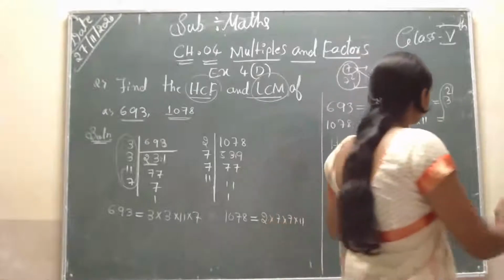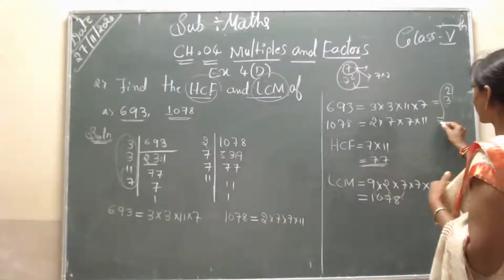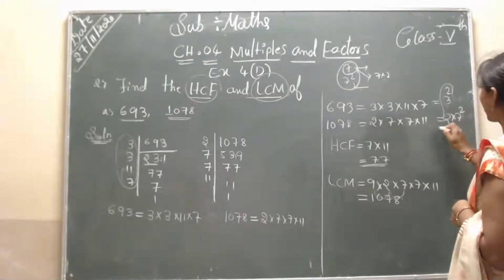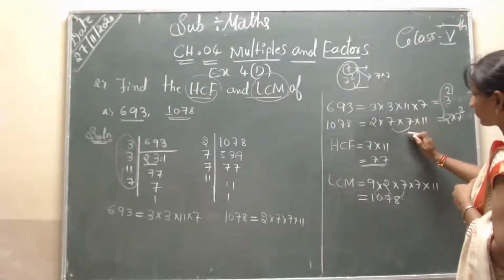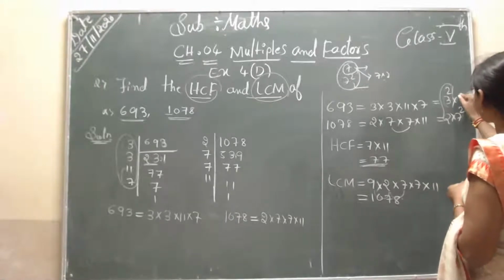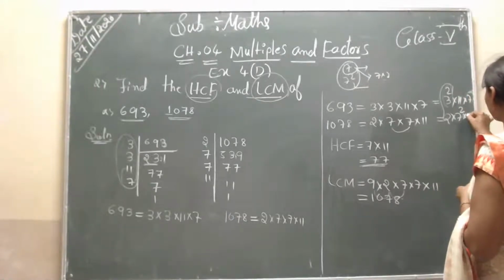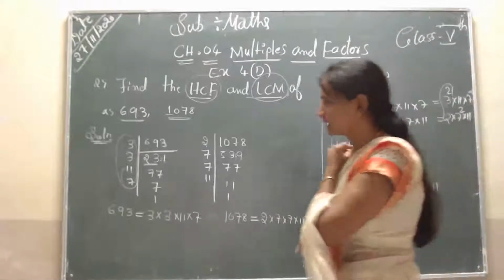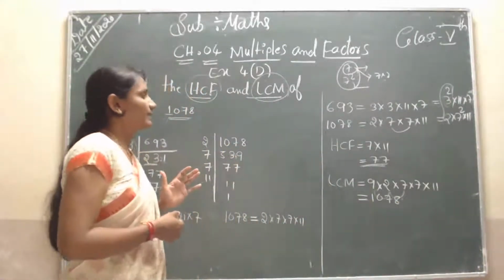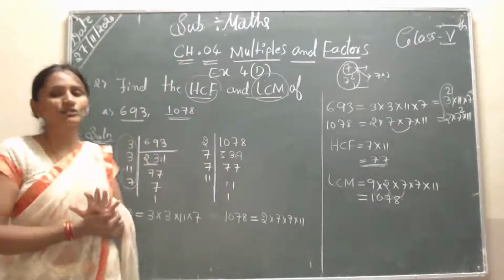In the LCM, 7 is how many times do we have to multiply? 2 times, because I will write it 2 times, students. Okay, next students, already I will find that first. To find the HCF and LCM, it depends on the question.